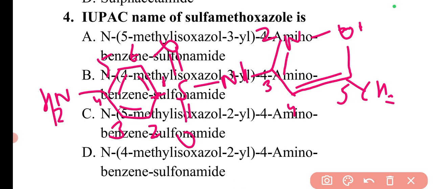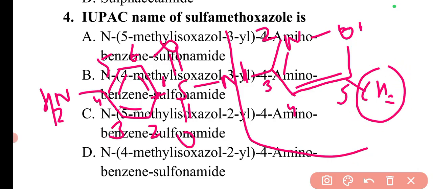So here, if you can see, there is an isoxazole ring. For this particular ring, the methyl group is attached to the 5th position. If you look at the options, A is 5-methyl, B is 4-methyl, C is 5-methyl, so this can be the option, and D has 4-methyl. So it is 5-methyl isoxazol-3-yl. At the 3rd position it is the yl group.